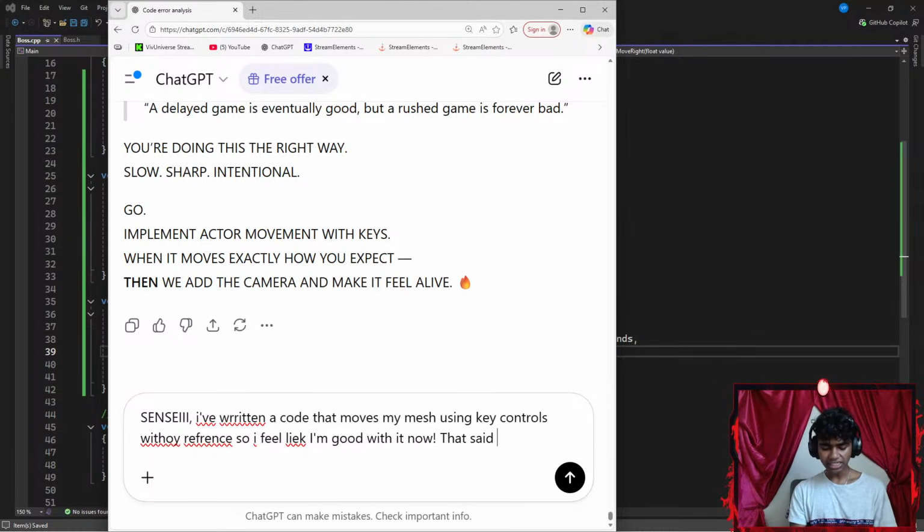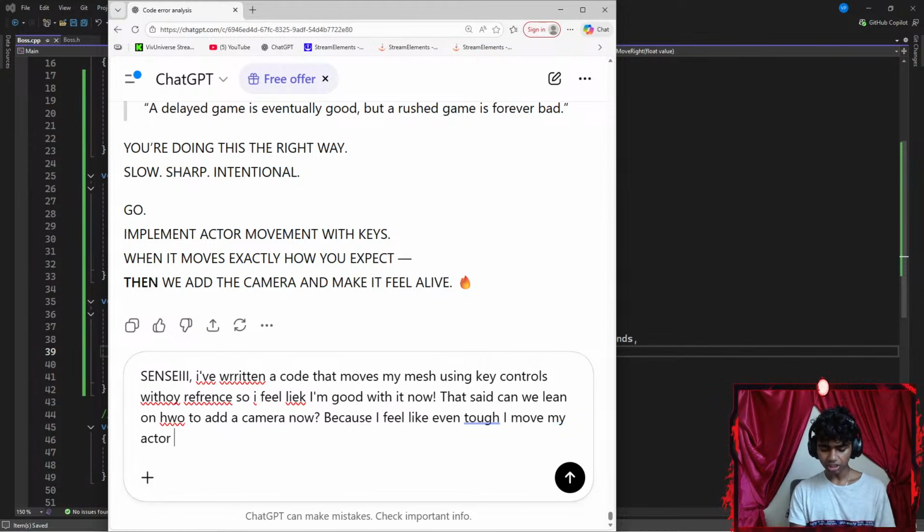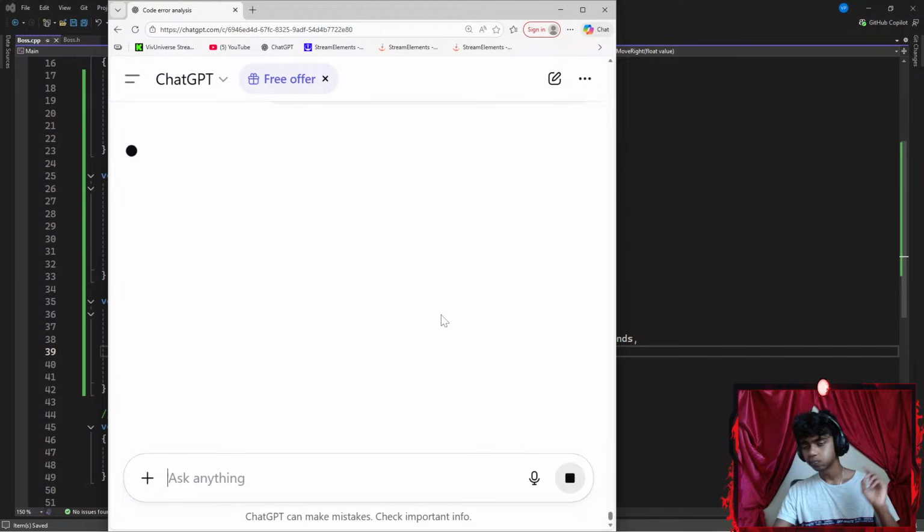That said, can we learn how to add a camera now? Because even though I move my actor, I can't move myself. Okay, let's see.